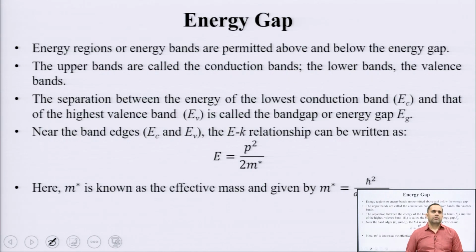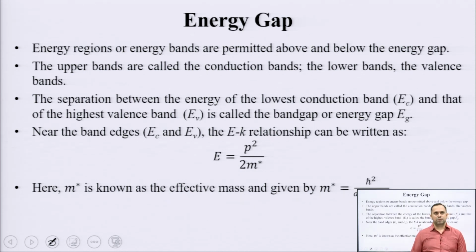So, this energy gap is nothing but those energy regions or bands which are mathematically forbidden by the Kronig-Penney model. There are regions or bands which are permitted to be occupied by electrons, but they are located above or below the energy gap. The upper bands are usually called the conduction band and the lower bands are referred to as the valence band. When we write E c in an energy band diagram, that signifies the start of the conduction band, and wherever we specify E v, we are specifying the level where the valence band ends.